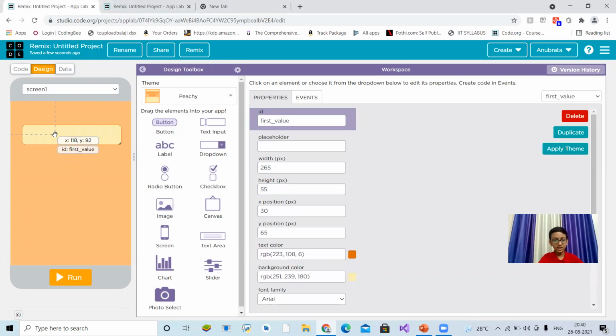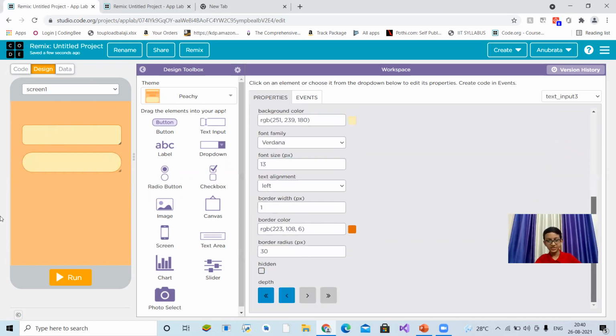Okay, we'll copy that. Control plus C, Control plus V. Oh, it also got the placeholder value. Oh, see, we can't copy here. You have to make this again. Text input. Okay, let's see that height and width. 265, 55, 265, 55, and this 210.